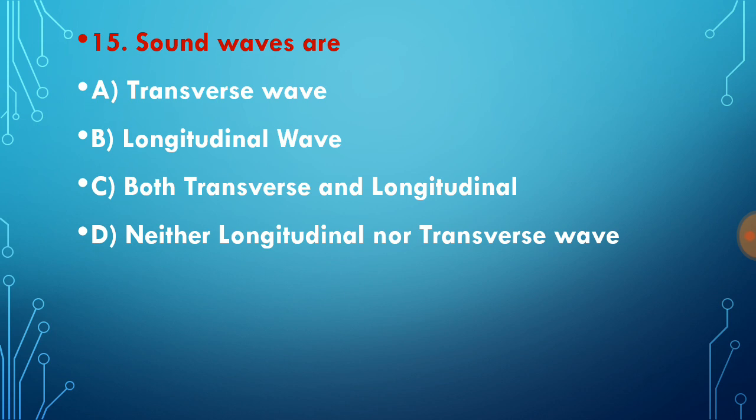Question 15, according to propagation of wave, there are different types of waves. Sound waves are longitudinal waves, because wave and the particle both travel in the same direction. So sound waves are longitudinal waves, but light waves are transverse waves. So option choice B is the correct answer for question number 15.